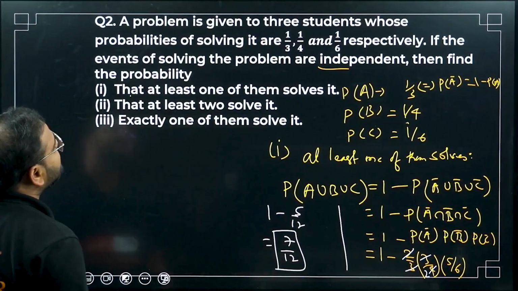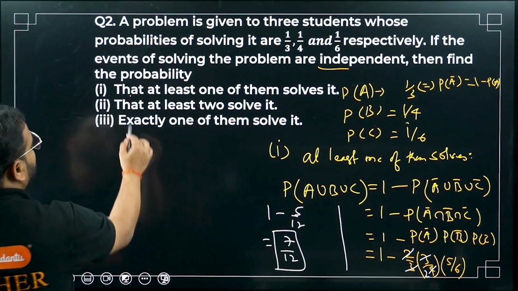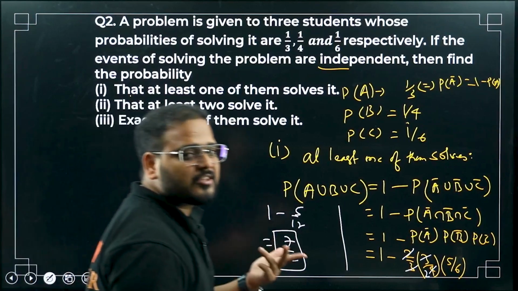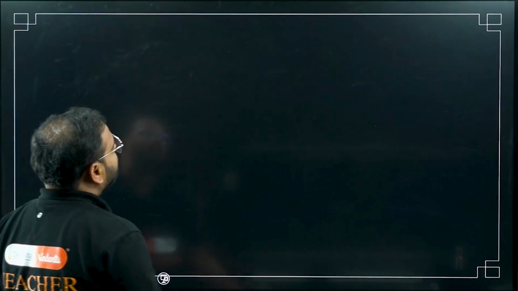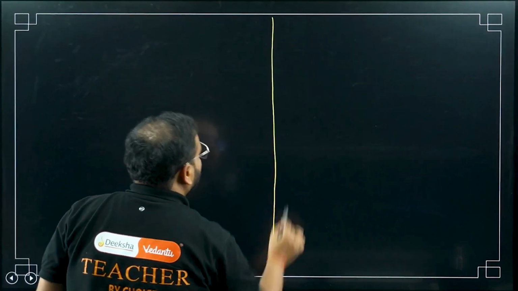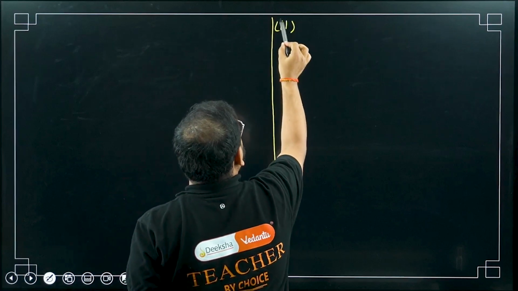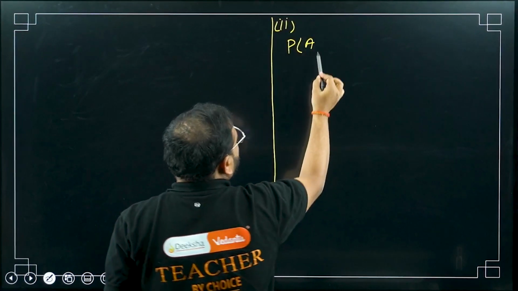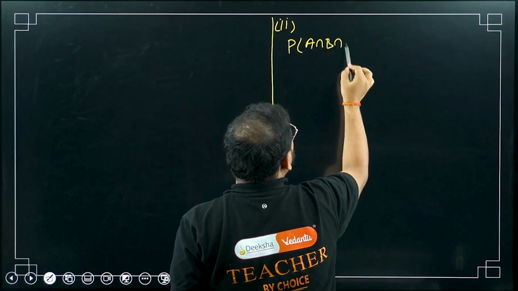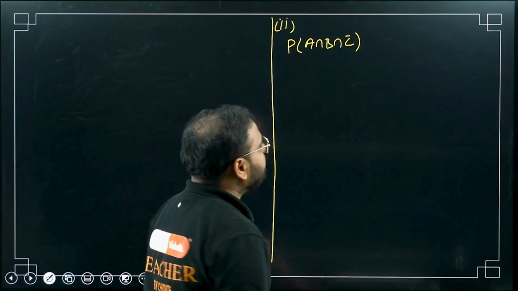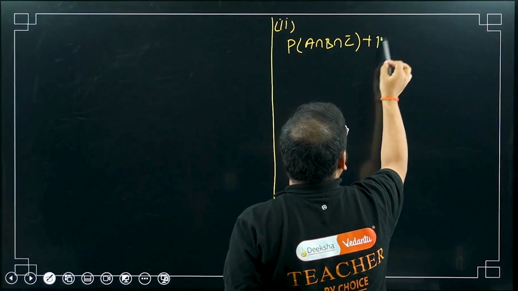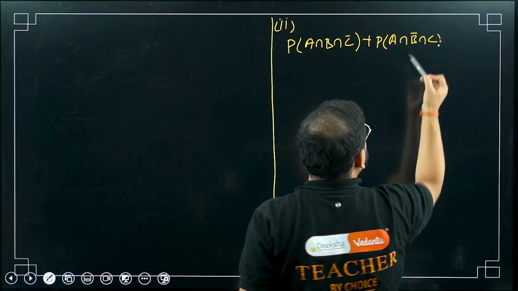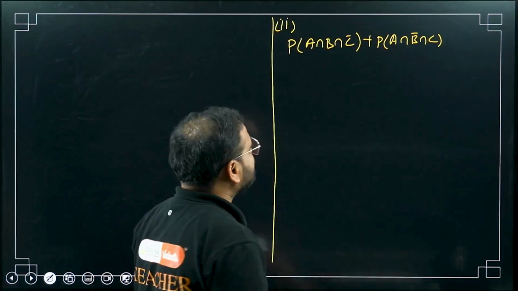Next part, that at least 2 of them solve it. At least 2 means even 3 can solve, right? But at least 2 of them can solve it. Means either, let's say A solves, B solves, but C does not solve. Same way, A solves, but B doesn't solve, and C solves. At least 2, right? So 2 can solve.